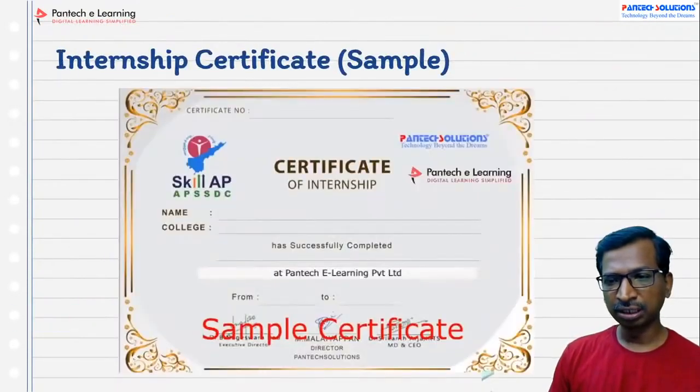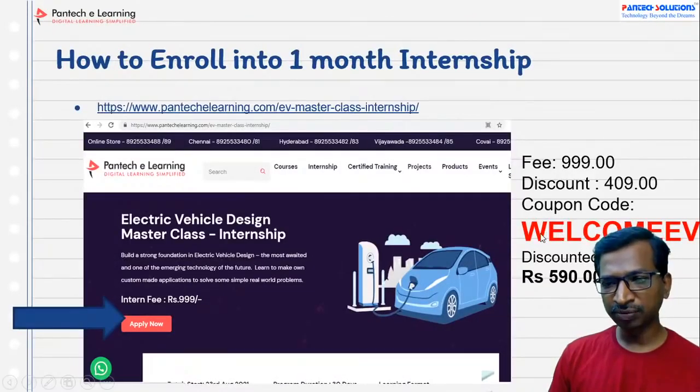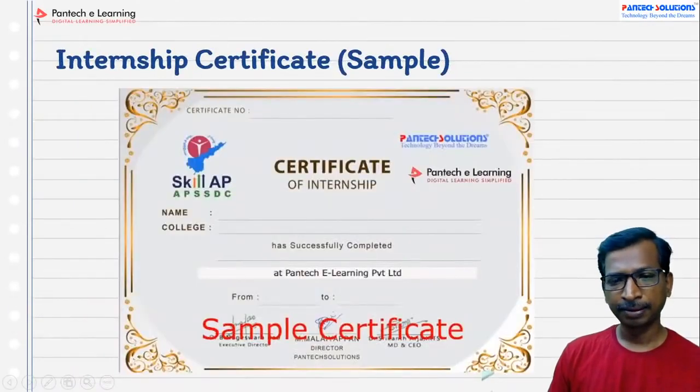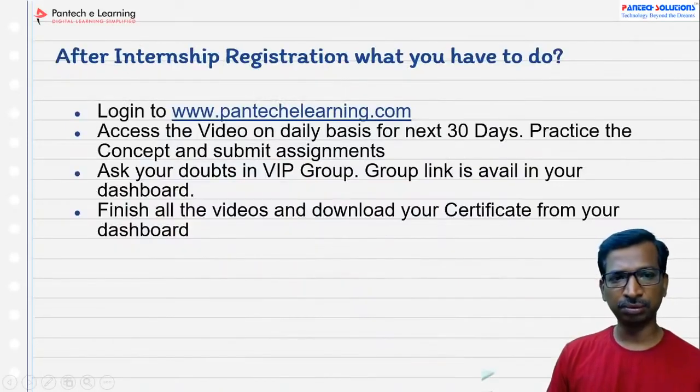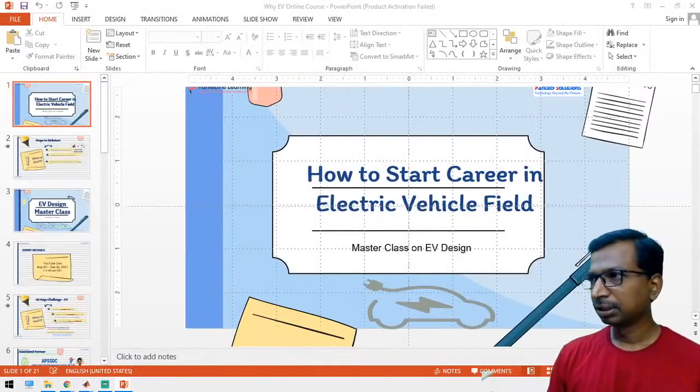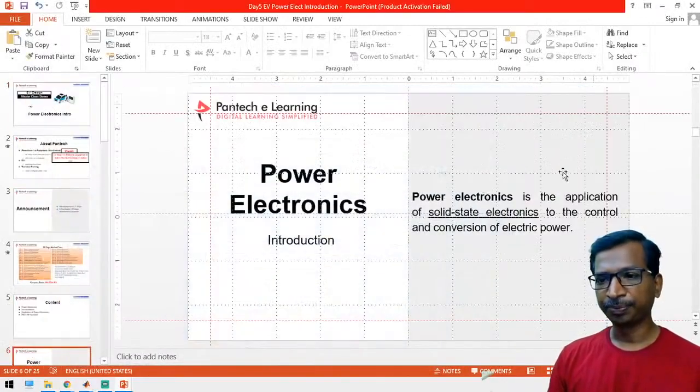For that, the welcome code has been changed. It is not the welcome code EV, it is batch 1 EV. So this is the internship completion certificate. Yes. If you have any more questions, please ask me.